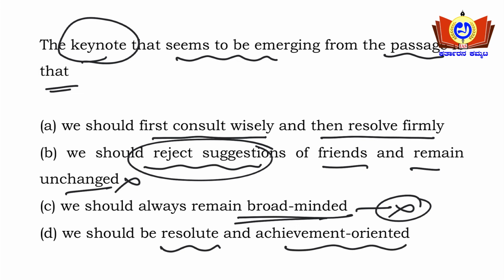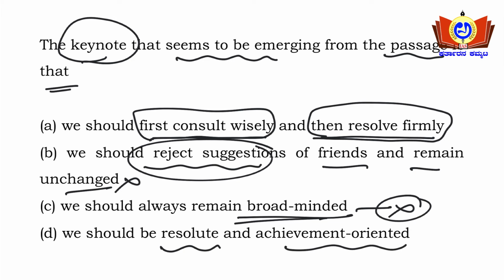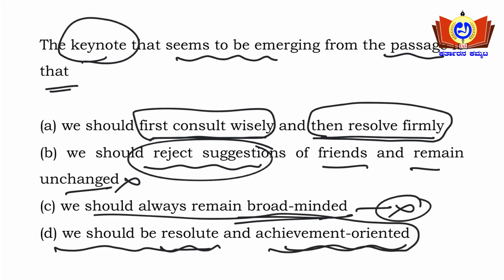Okay, see, there actually is a conflict between two statements here, two options here. Okay, we should first consult wisely and then resolve firmly. See, this also can be analyzed from the passage here. And option 4, we should be resolute and achievement oriented. So between these two statements we need to examine in a more detailed format. Okay, so here I'll be telling you how you need to arrive at an answer in such conflicting situations. Okay, see friends, what does the question ask?